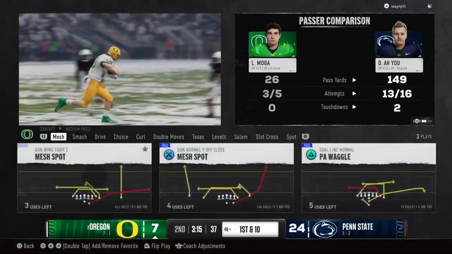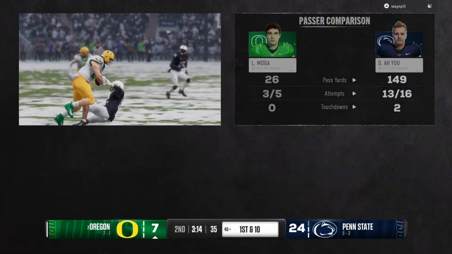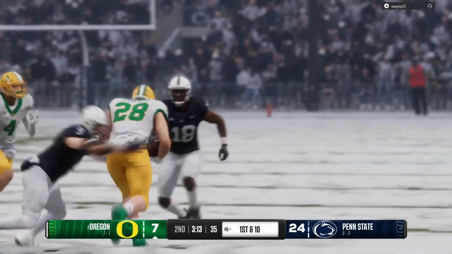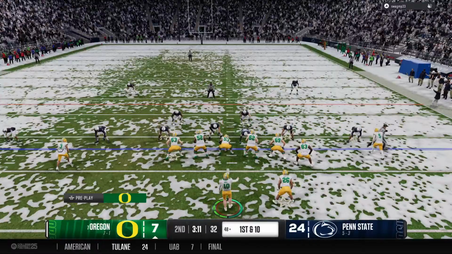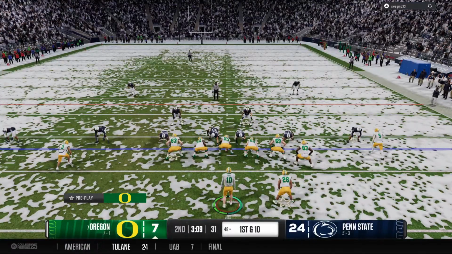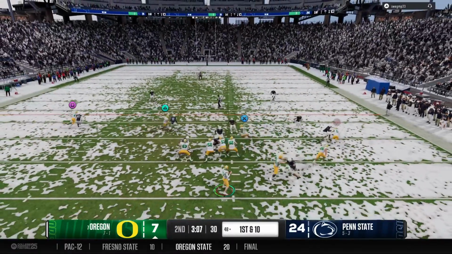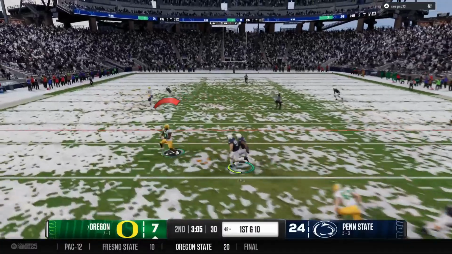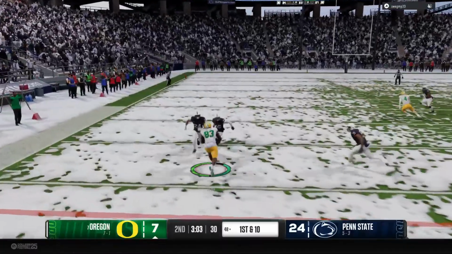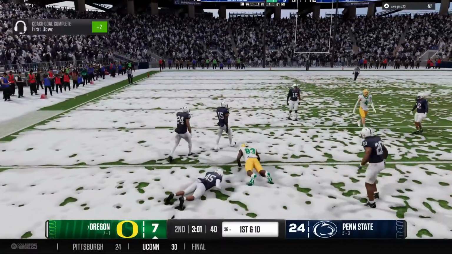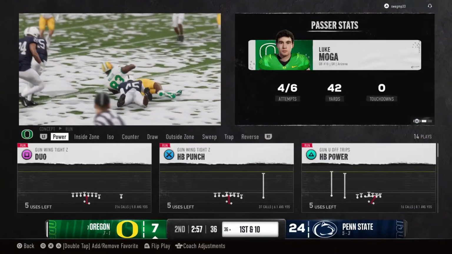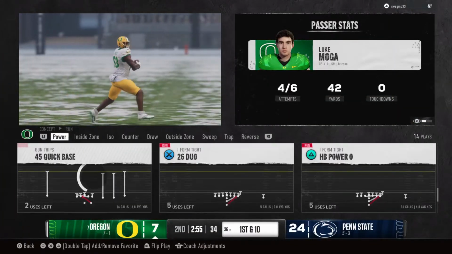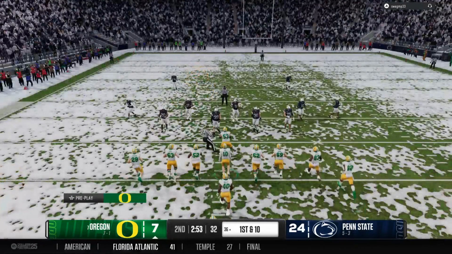They make the stop, but not before they do their work up top and pick up a first down. The Ducks keeping this defense off balance. They can hit them from a variety of angles, this time going up top. There's so many things to look at. They've always traditionally gone fast as well in the past at Oregon, but the quarterback run and the run up the middle and then play action pass, they keep me guessing a lot, and they make a lot of plays down the field because your eyes are focused on something they shouldn't be focused on.